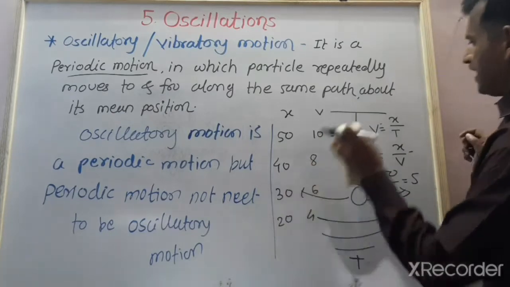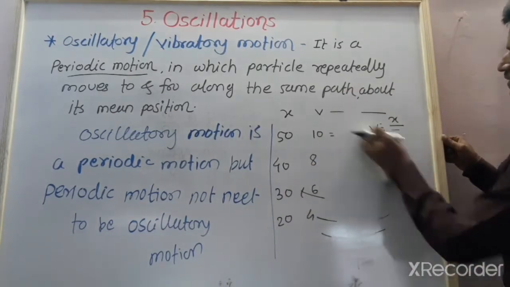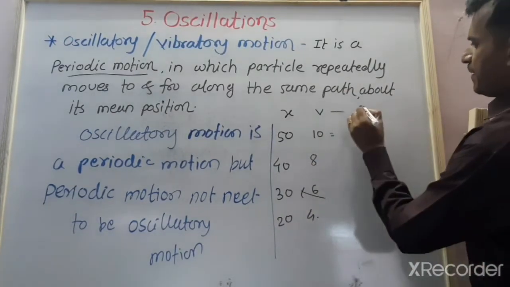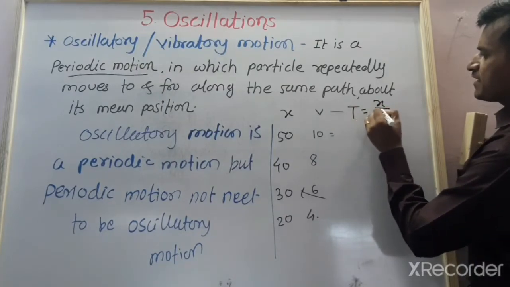So this period has come out to be 5 seconds. This period is equal to displacement upon velocity.